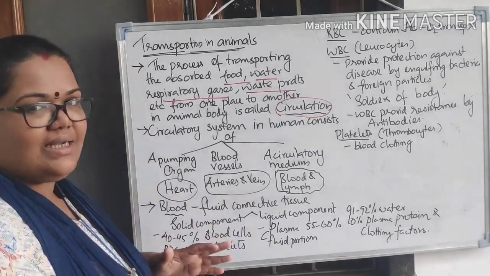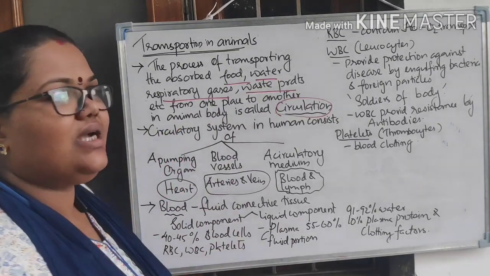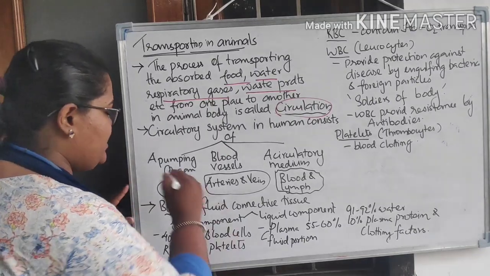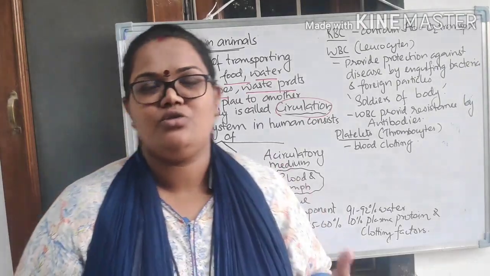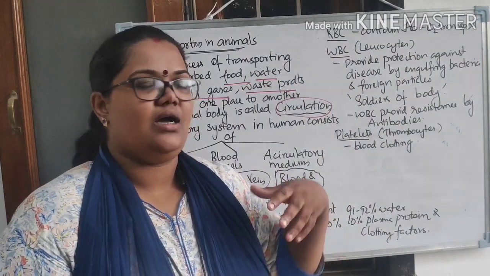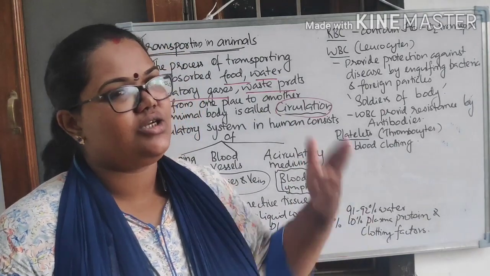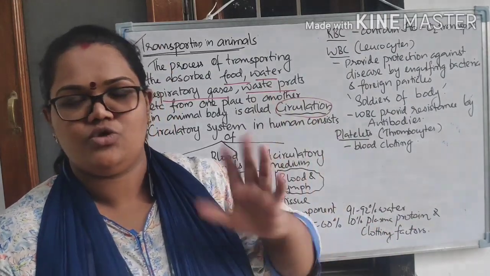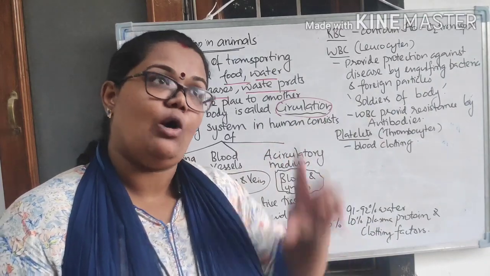Now, I told you there is a special system for this, called the circulatory system. For human beings, the circulatory system has three main parts. What are the three main parts? There is a pumping organ. If we want to transport water to the fourth floor of a building, you know the water comes from below, from the well, and has to reach the fourth floor. It will not go on its own. Diffusion, osmosis, nothing will work there. So we need something to pump it, so that it can go up under pressure.